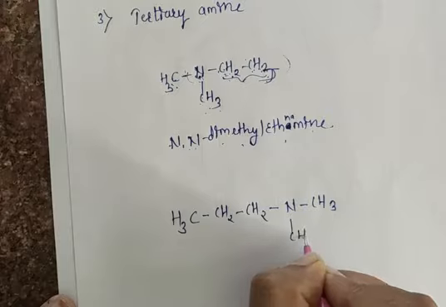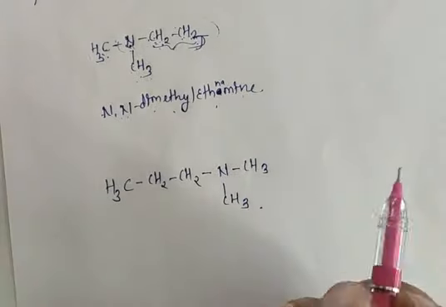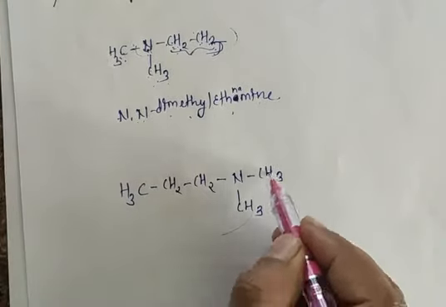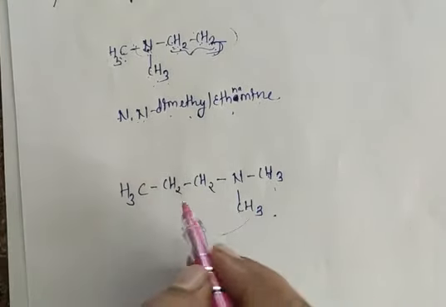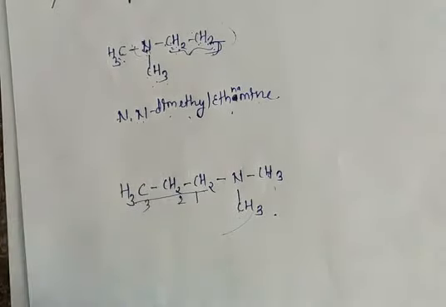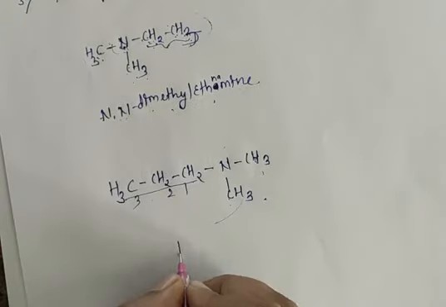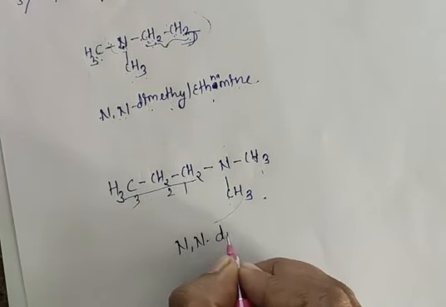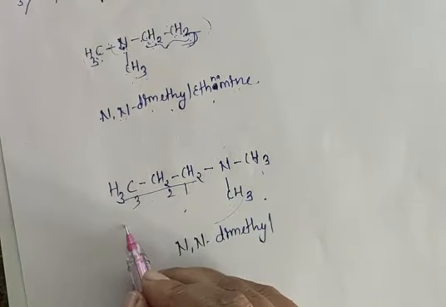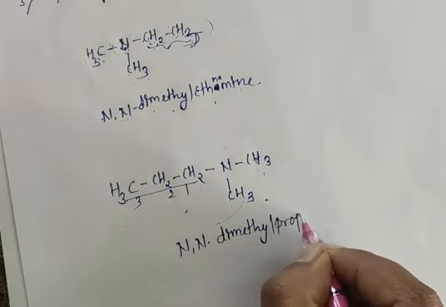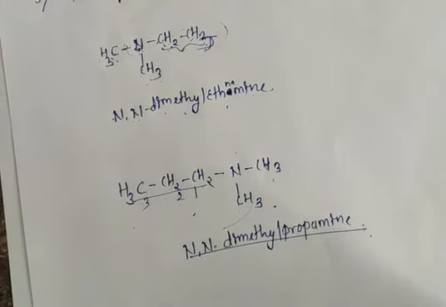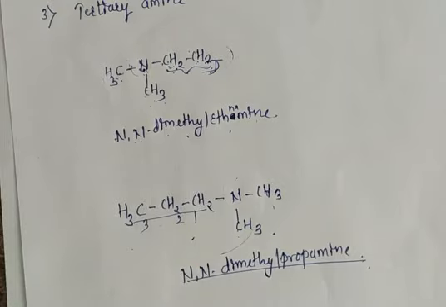Suppose if I have like this CH3, CH2, CH2, N, CH3, CH3 like this. So this is also tertiary because all hydrogens are replaced with carbon here. So these are the 2 substituents. Directly we have only the 1 methyl group, and this is a parent chain. So I am getting a longer chain, so I will start numbering from here. So your 2 methyl groups are already present. So N,N-dimethyl. 3 means propane, so propanamine. So this is your IUPAC name for this particular organic compound.